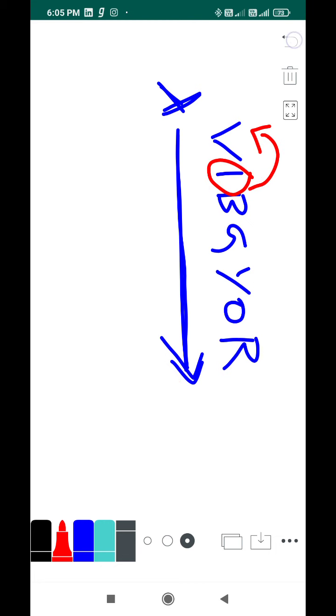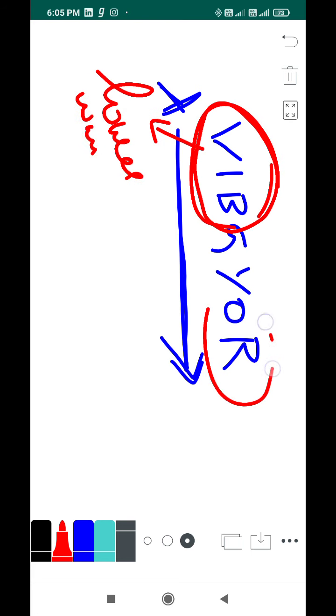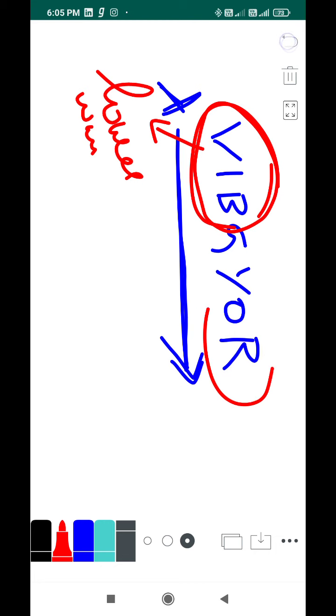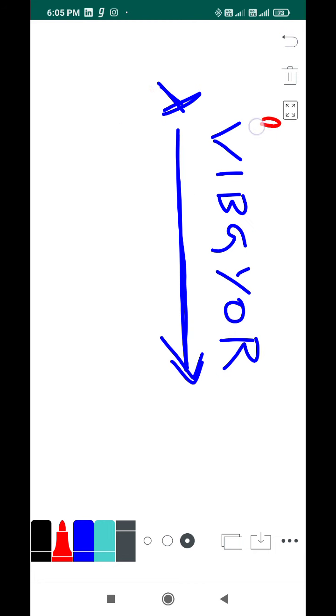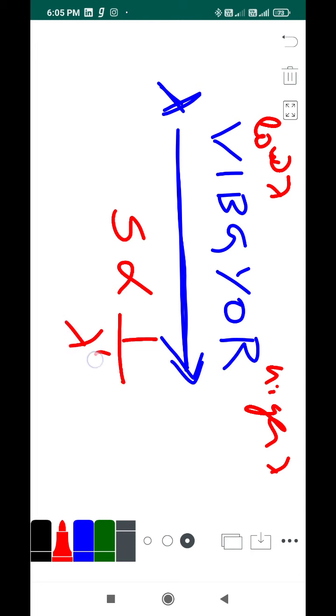The colors on this side have lower wavelengths, whereas the colors on this side have higher wavelengths. That's perfect. Let's go for the Rayleigh scattering law. The amount of scattering is inversely proportional to the fourth power of the wavelength. Fine.